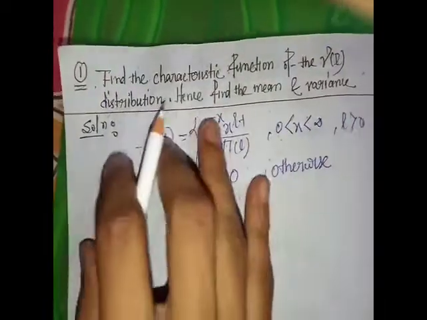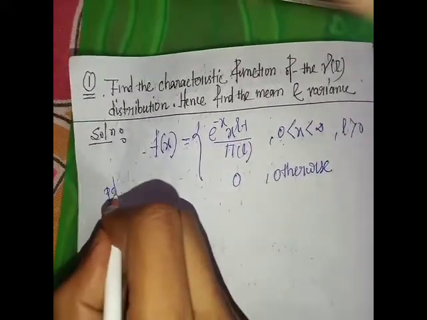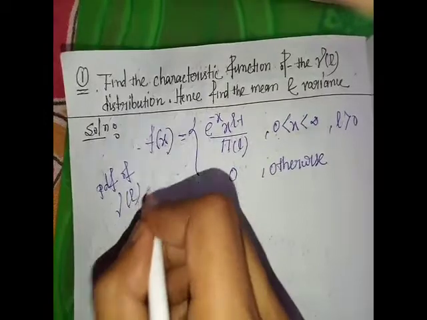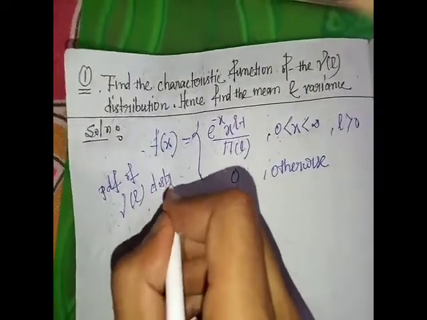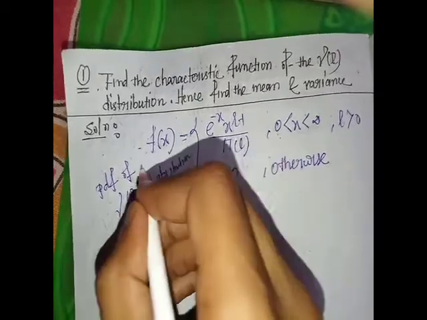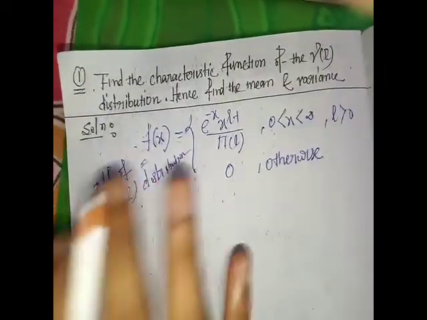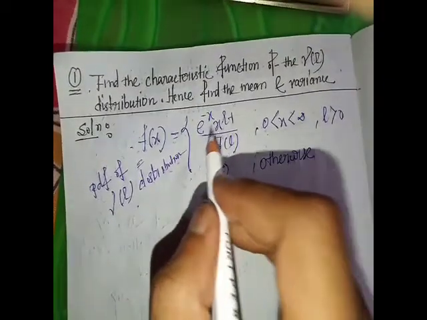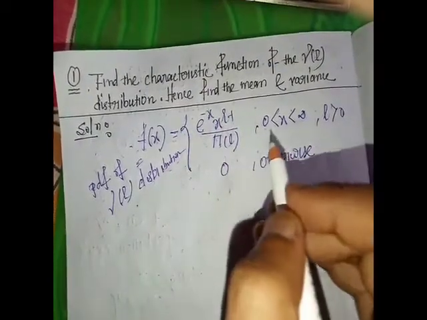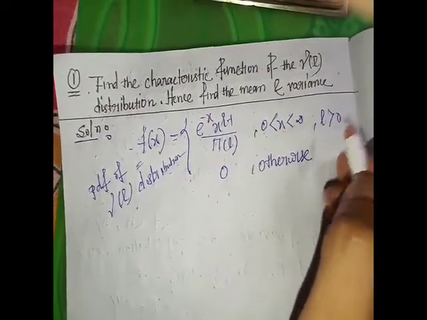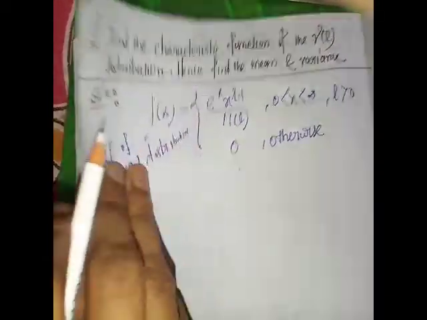This is the PDF of the gamma L distribution, where L is the parameter. Okay.